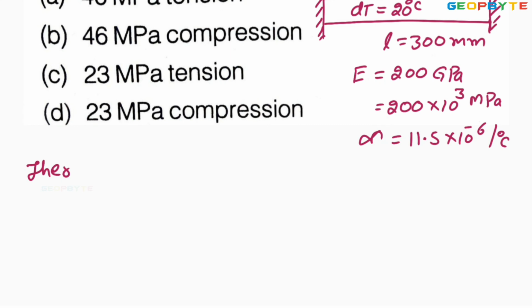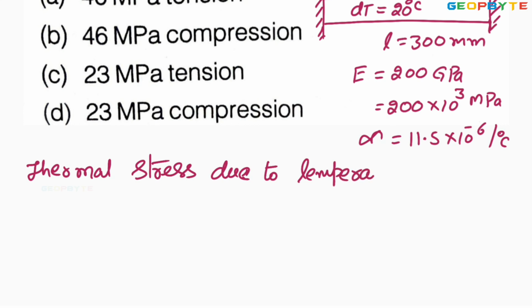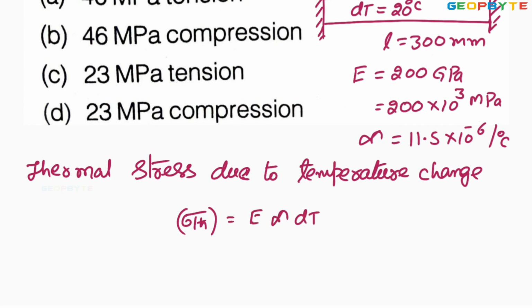You know, thermal stress due to temperature change. Sigma Th equal to general formula E into alpha into dt.